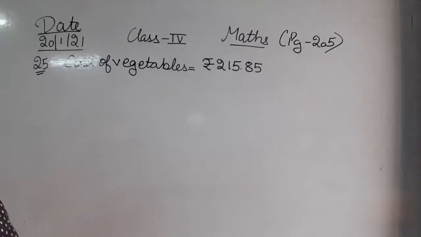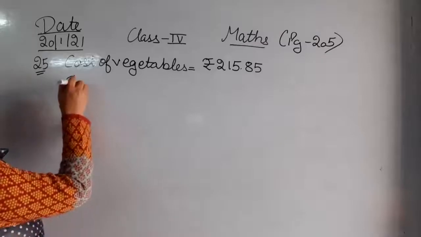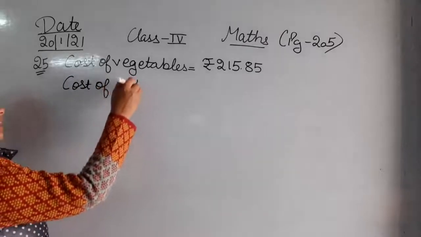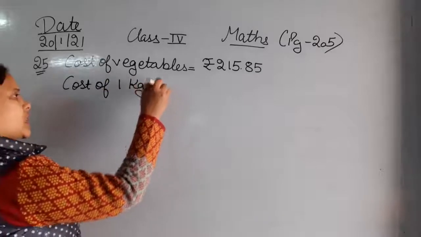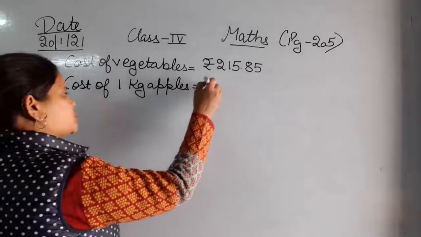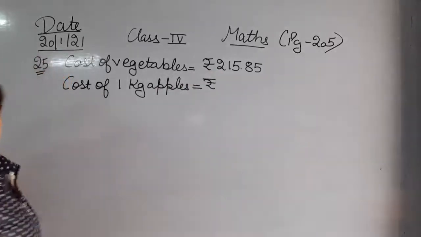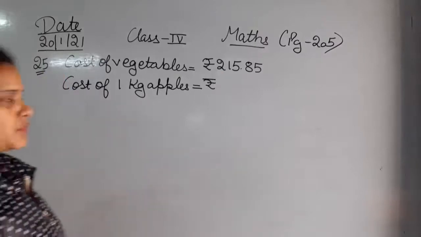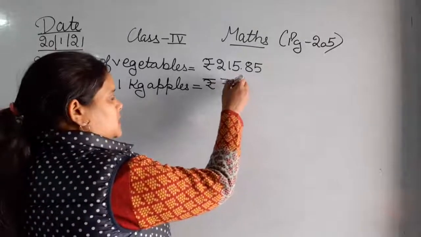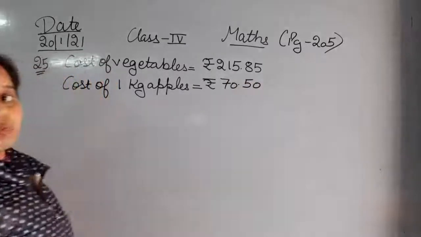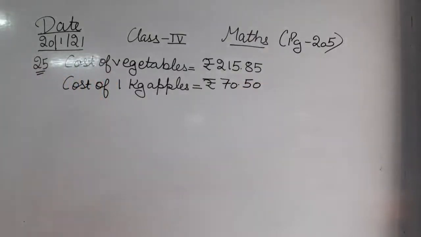Next, cost of 1 kg apples. The cost of 1 kg apples is rupees 70.50, that is 70 rupees and 50 paise. So this is the cost of 1 kg apples.